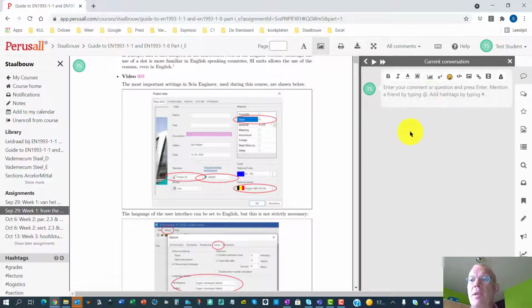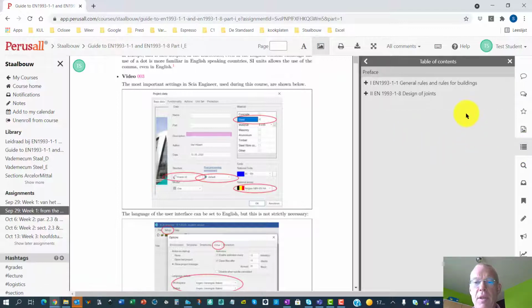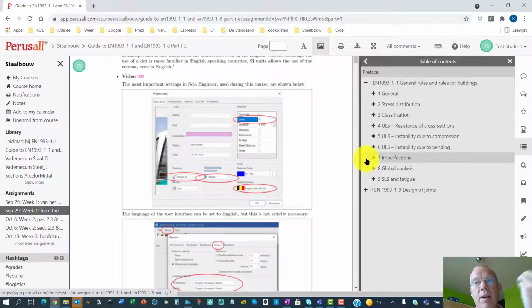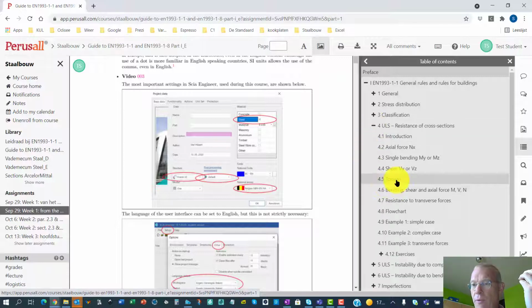Now, there is a small thing that you should know. There is, of course, a table of contents. Now, this table of contents is not the table of contents of this assignment. This assignment, for instance, is only about chapter 2, but this table of contents is about the entire text material. So you can jump to chapter 4 by accident, since this is not necessary in the first assignment. But if you click on this, then you will leave this assignment, and this can be somewhat confusing. Don't panic, you can go back to the assignment.